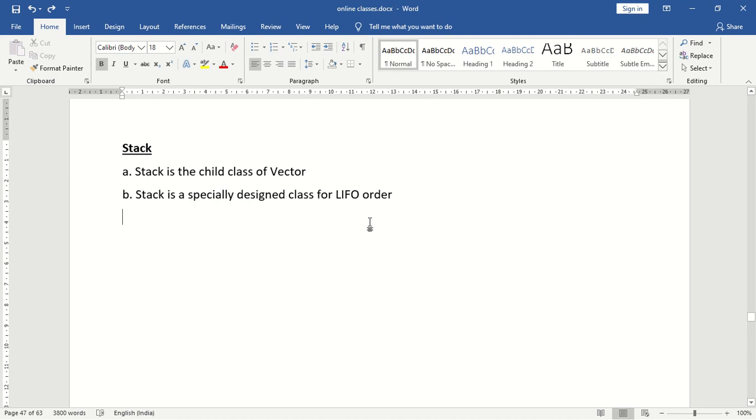Next we have to see the constructor for Stack. How can we create a stack? We can create a stack using the following constructor: Stack s = new Stack(). This is going to create an empty stack object. There is only one constructor in the case of Stack. Okay. Next we have to see the methods for Stack.